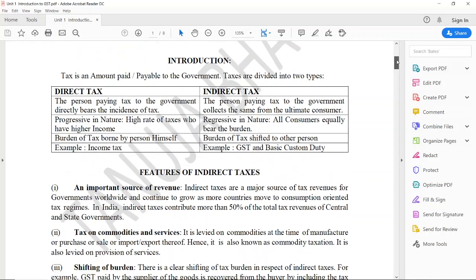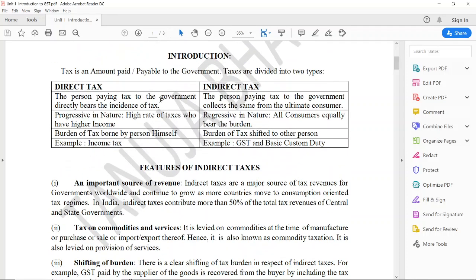So first, as you all know that GST is an indirect tax. Now what is the difference? But quickly we'll revise each and every aspect. What is the meaning of direct and indirect tax? Direct tax means where the person paying the tax to the government directly pays the tax to the government. It is progressive in nature, means the person who is earning higher income has to pay higher tax to the government, and the person, whoever is earning the income, directly pays the tax to the government.